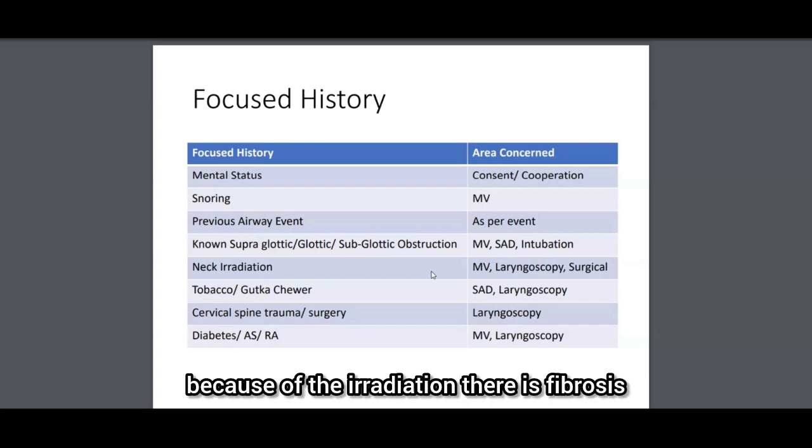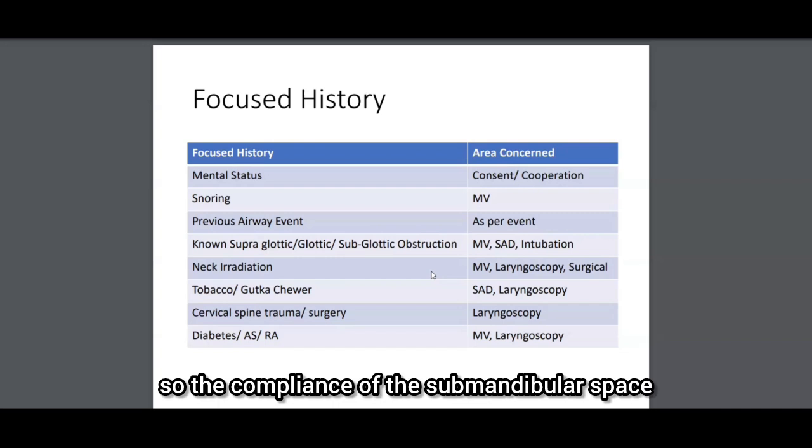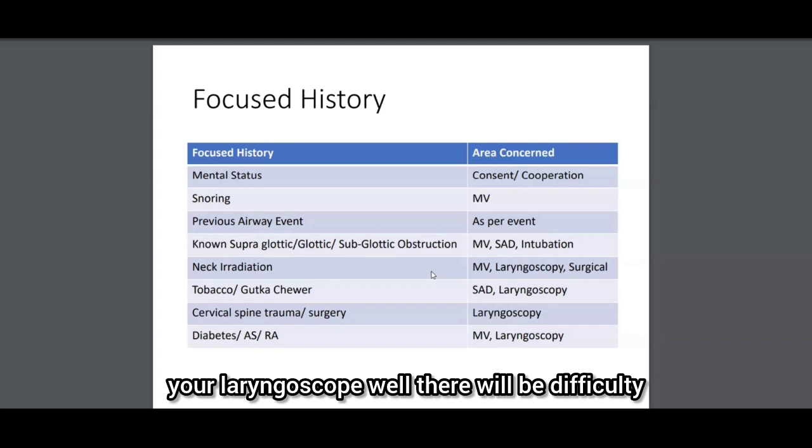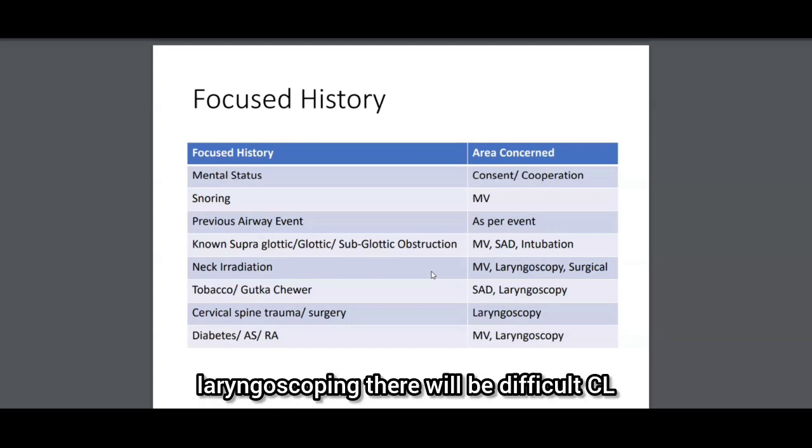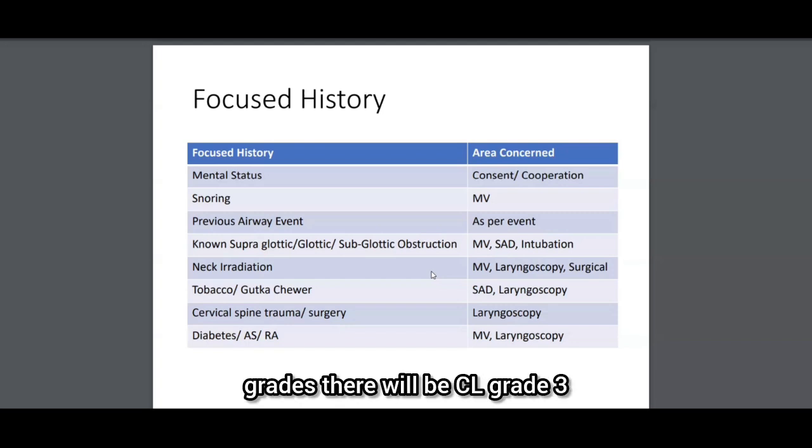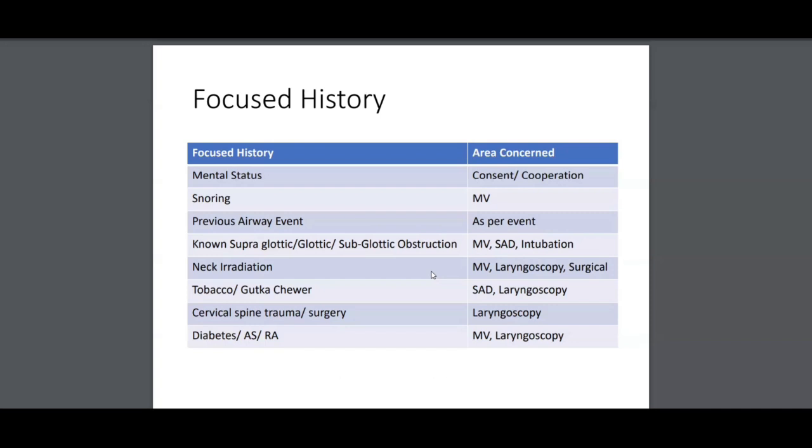Because of the irradiation, there is fibrosis. So the compliance of the submandibular space gets reduced, and you won't be able to manipulate your laryngoscope well. There will be difficult laryngoscopy. There will be difficult CL grades, CL grade 3 or 4, just because the neck has been irradiated.